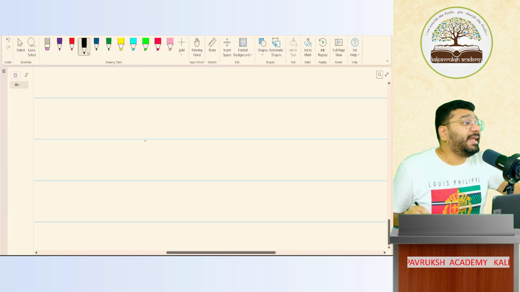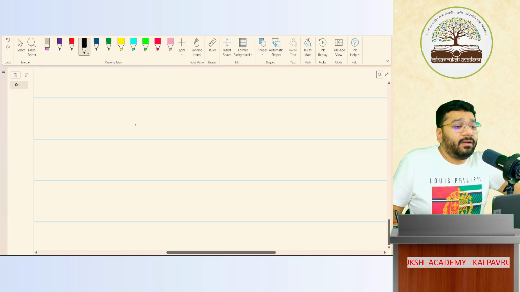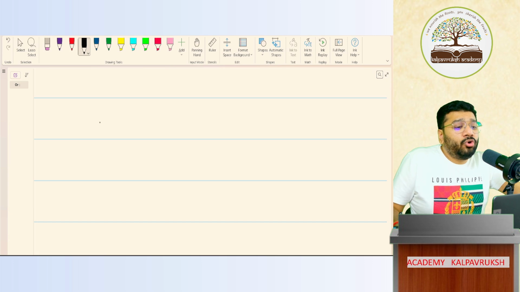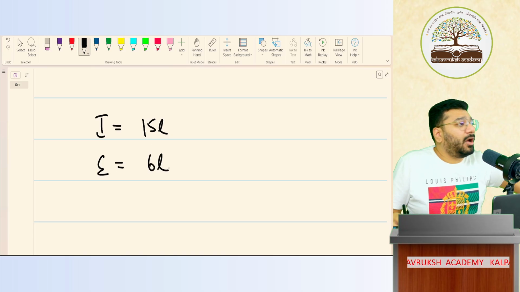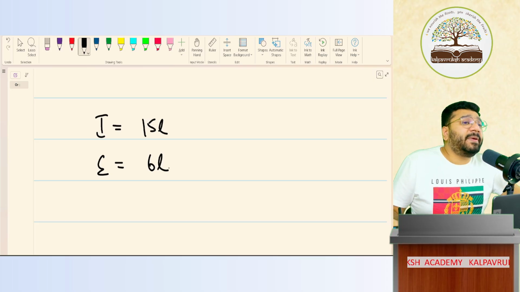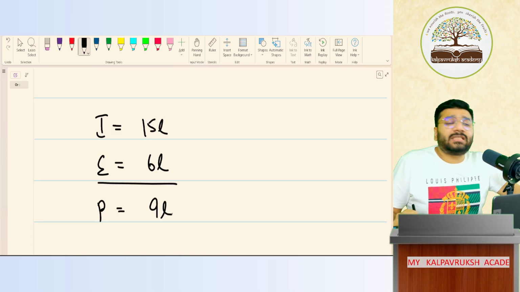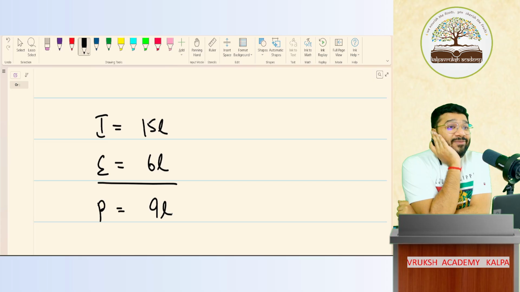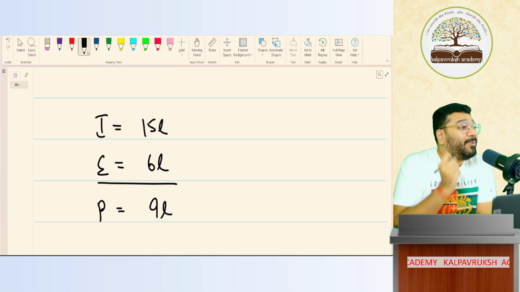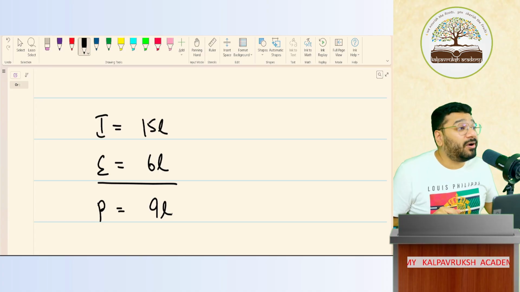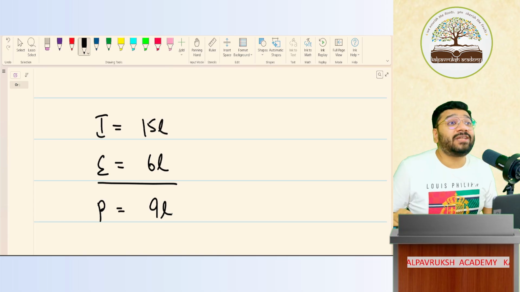Now listen, why is evidence required? There's one client of mine whose income was 15 lakh and whose expenses were 6 lakh. How much is income? 15 lakh. How much is expense? 6 lakh. How much is the profit? 9 lakh is profit. The moment you earn 9 lakh profit, who will come and sit and watch you first? Income tax department. Give me my share, they ask, and take 30%. How much percent? 30%.